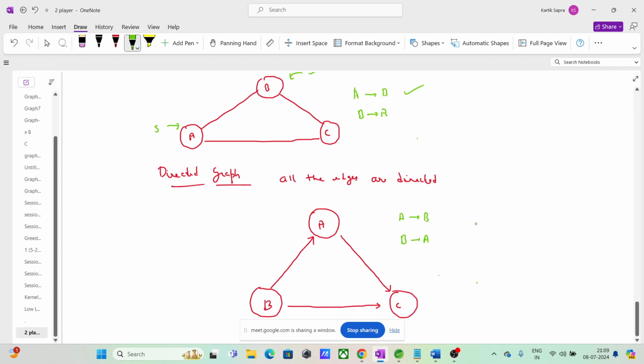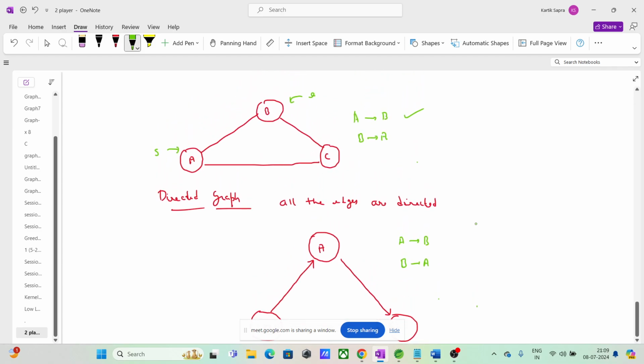Right? Now, guys, there can be many other questions if you see, right? So there can be a question of path. What is a path, guys? Basically you will be given two nodes, or you have to tell whether you can reach the destination node or the ending node from the starting node, right?